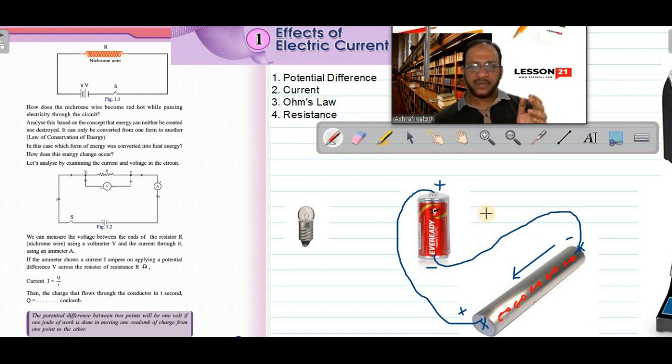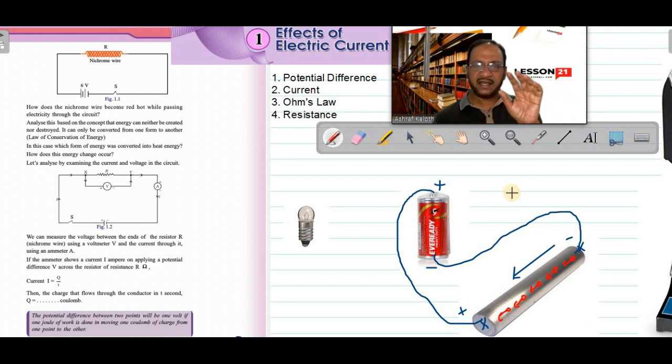Just like suppose your class monitor or the class leader is announcing, all of you have to go to auditorium for some program. And if there are no teachers to take care of you, usually if you consider you students are as free electrons, how you will move? All of you will move in random, okay? But if you want to make a straight line, suppose the students should move in a straight line from the class to the auditorium, there should be a teacher behind shouting at you. All of you make a line, move in a line. So they will apply some force. Teacher is acting like a cell, a battery, to make the flow of all of you in a straight line.